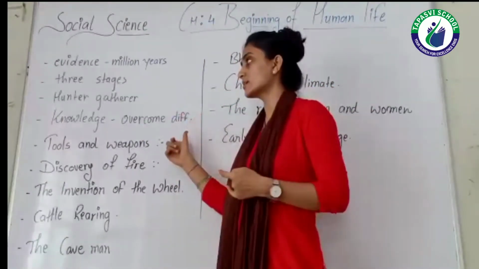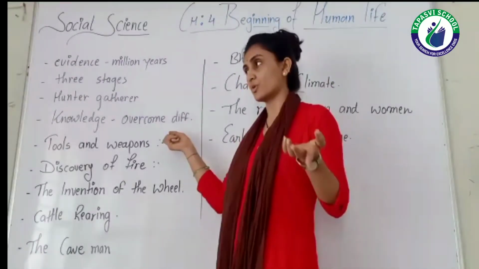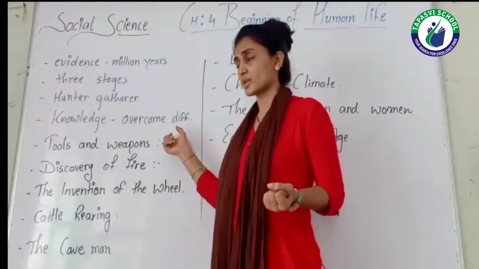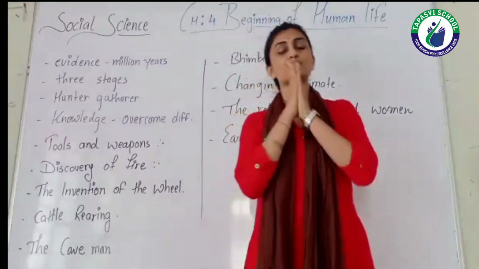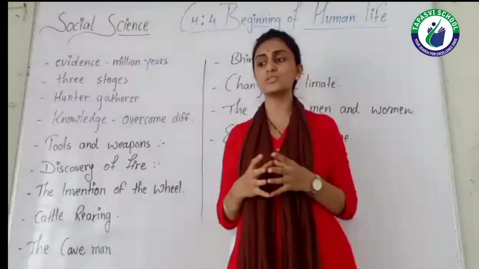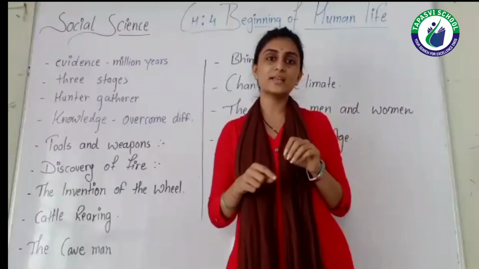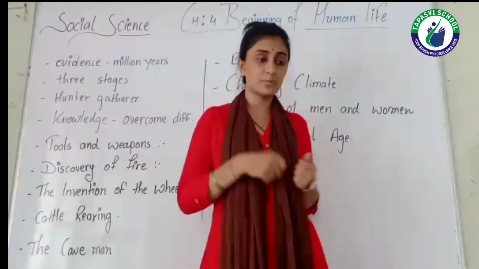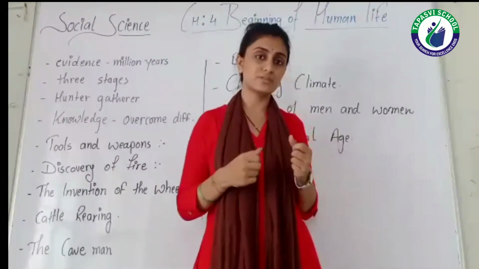So the first thing is the tools and weapons. This is the primary part of the evidence and sources we have. So what are tools and weapons? In our daily life also we use so many tools. For example, for scaling we have a ruler, for writing we have a pen, for cutting we have knives and scissors, right?